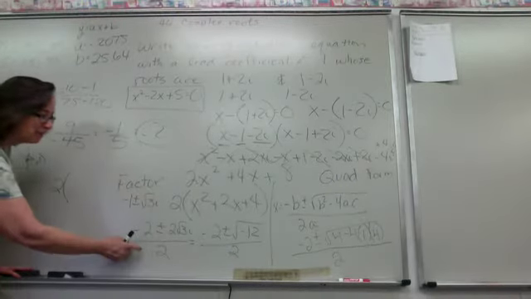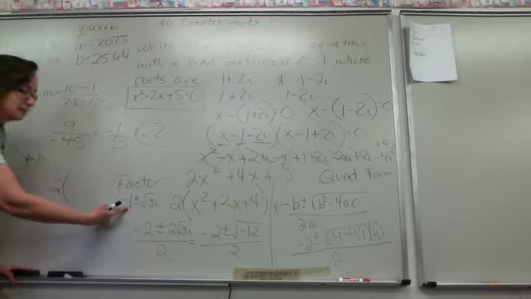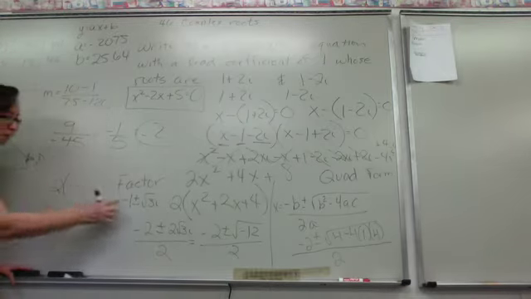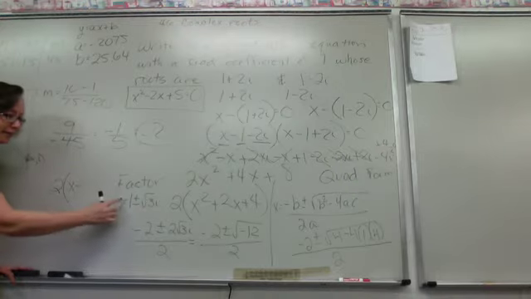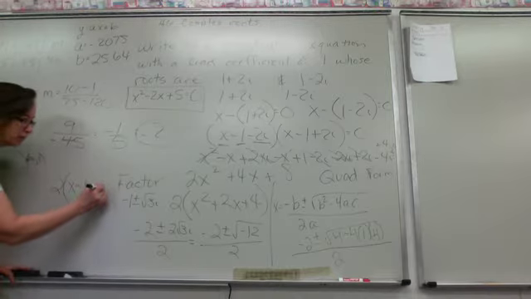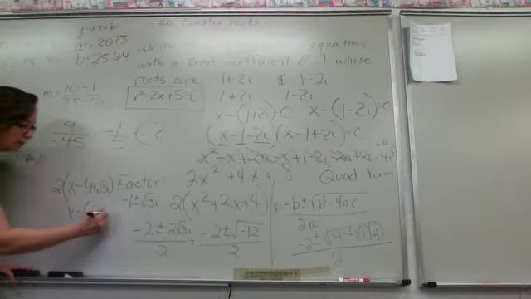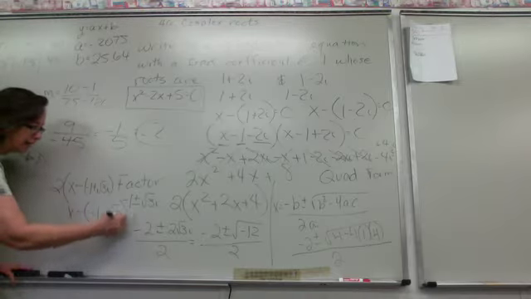So this one's going to be what? This is my root. What is my factor? It's going to be x minus, if I use negative 1 plus the square root of 3i, and x minus a negative 1 minus the square root of 3i.